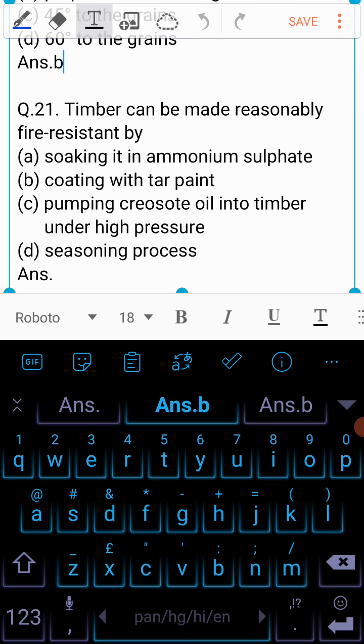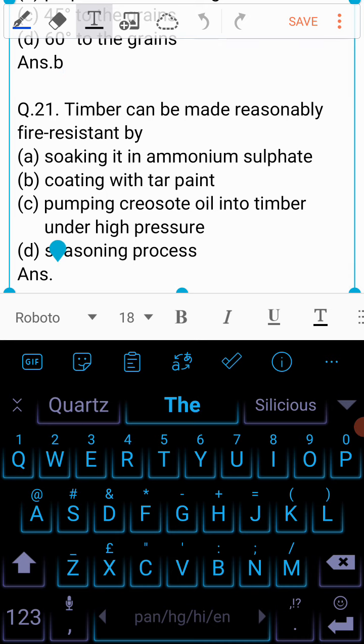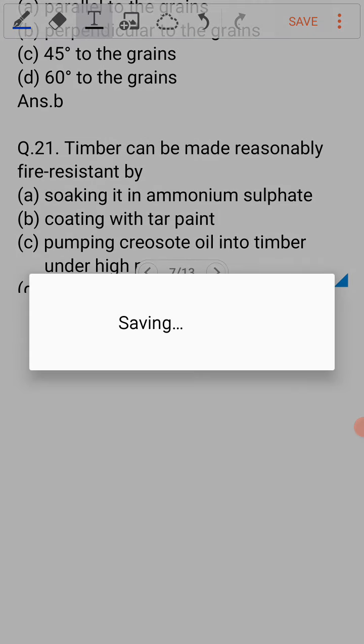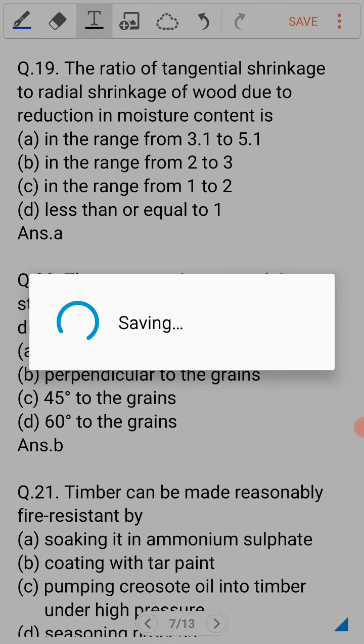Question number 21 is timber can be made reasonably fire resisting by A. Soaking it in ammonium sulfate, B. Coating it with tar paint, C. Pumping creosote oil into timber under high pressure, or D. Seasoning process? And the answer to this question is A. Timber can be made reasonably fire resistant by soaking it in ammonium sulfate.